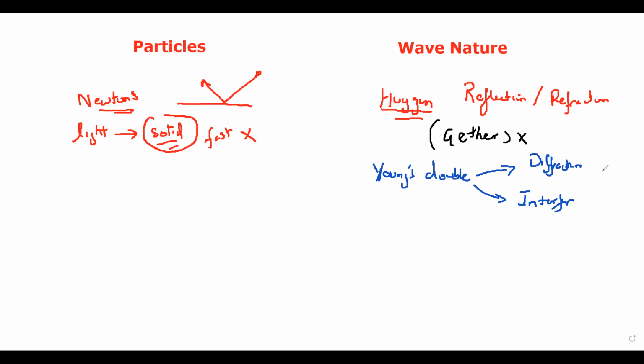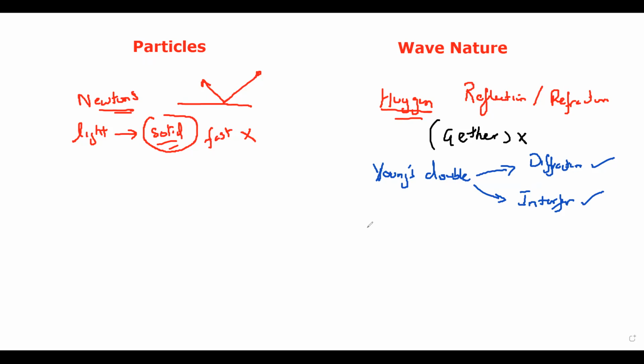So Thomas Young performed this experiment and he proved that light has a wave nature because it can diffract and it can interfere. When the light passes through a gap and spreads out, we call it diffraction. When two light waves combine at one point, there will be interference. So all the physicists believed that light has a wave nature, because it diffracts and it interferes. So to explain this wave nature, what kind of wave is this?